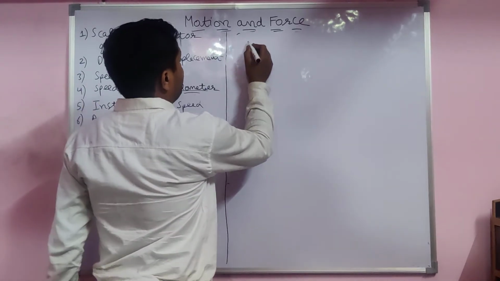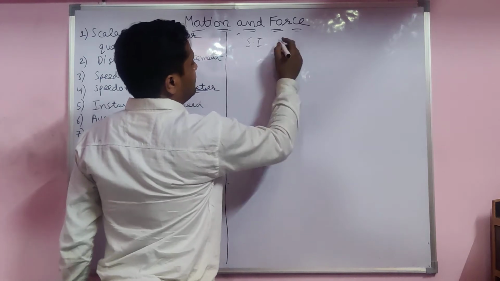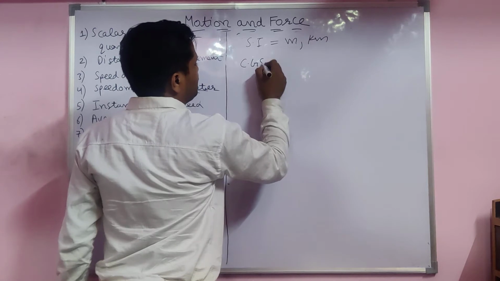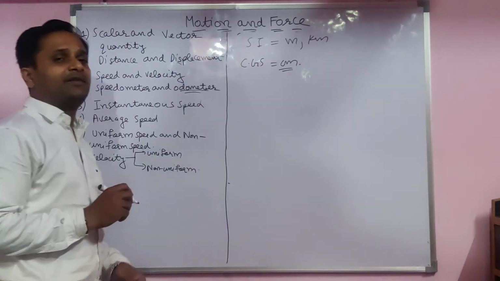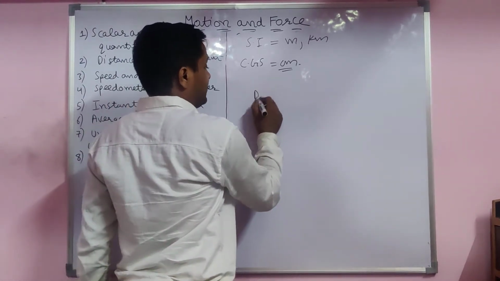Yes. SI unit of distance and displacement? Yes, meter. Big unit, kilometer. CGS unit is centimeter. Okay, so like this you have to remember, this is the unit, that is very important. Unit, you know, distance.